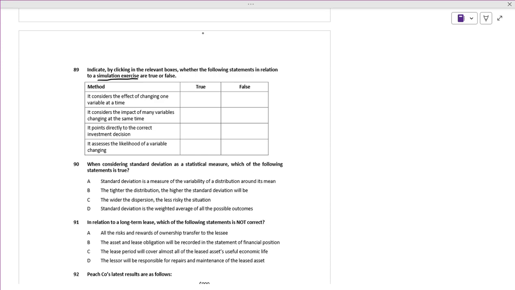It considers changing one variable at a time. It is not a simulation exercise, is it right? This is the sensitivity analysis.